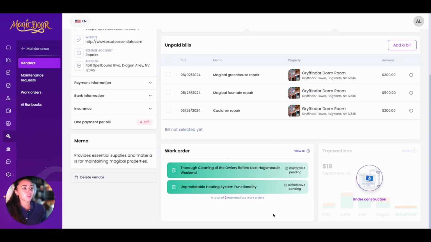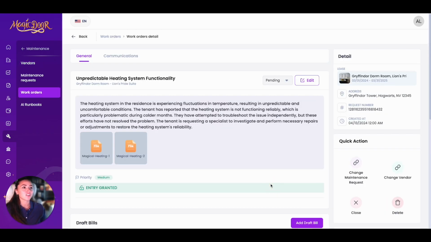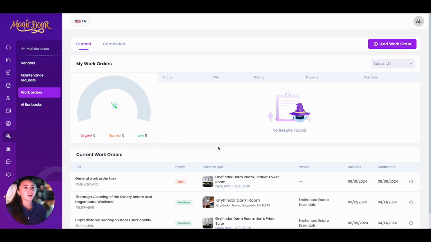We also have the work orders down here. So as you can see, we have an unpredictable heating system functionality work order. This is pending. We can click on these work orders to view the work order, or you can even click view all, and here are all the work orders attached to this vendor.